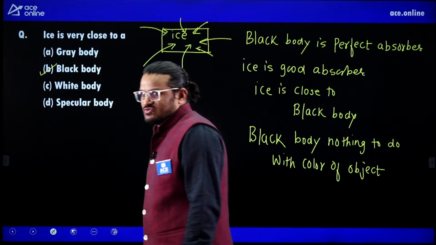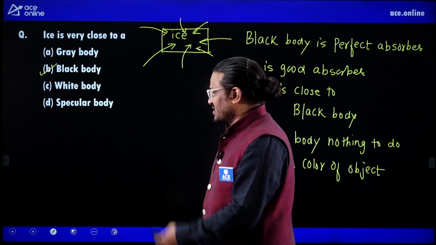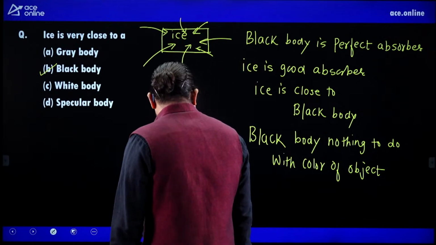Please listen, this question is very popular. So ice is very close to a black body. You need to select black body. Okay. Next one.